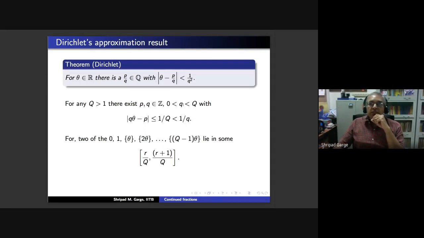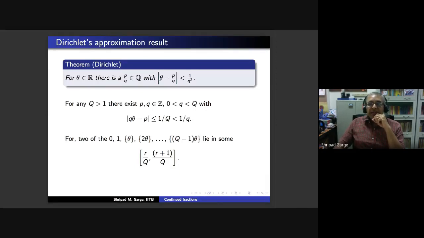So you will choose a capital Q with the property that 1 upon capital Q square is strictly less than your |theta minus P by Q|. And then applying this statement of Dirichlet's theorem, you get an even better approximation.